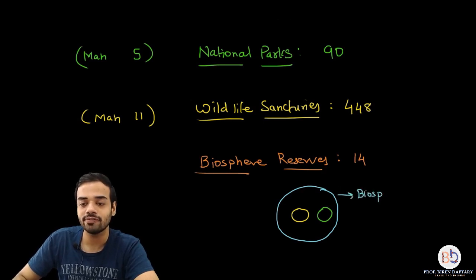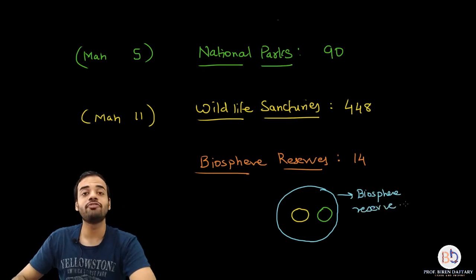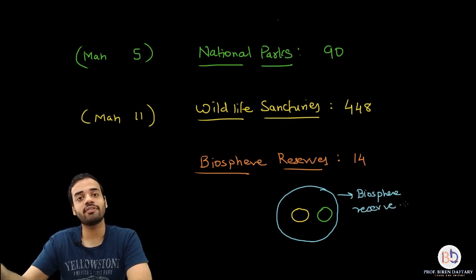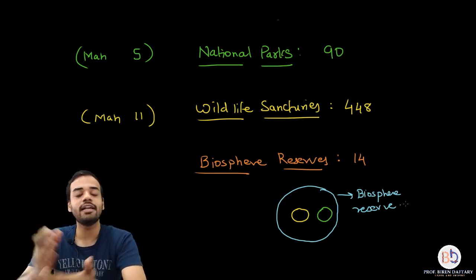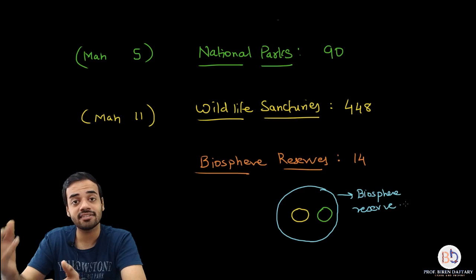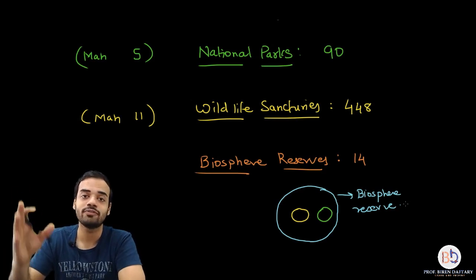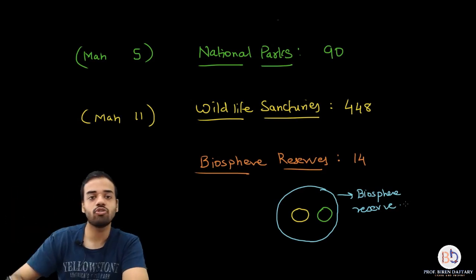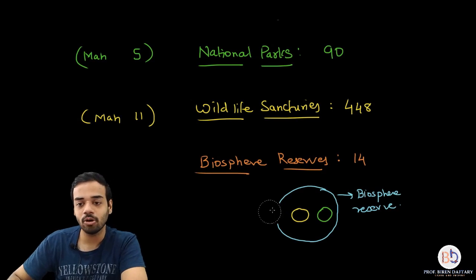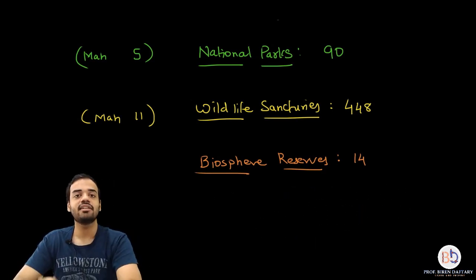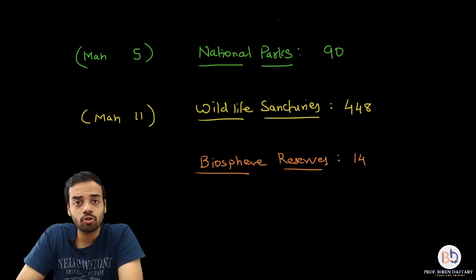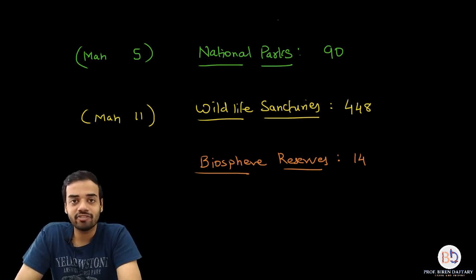So a biosphere reserve is a much greater area which has some number of national parks and wildlife sanctuaries inside it. So wildlife sanctuaries and national parks are a subset of biosphere reserves. Is this clear? Okay, so that is about these three terminologies. I have told you the statistics related to India, related to Maharashtra. So that ends our part.